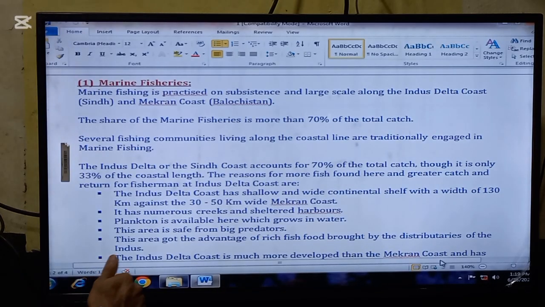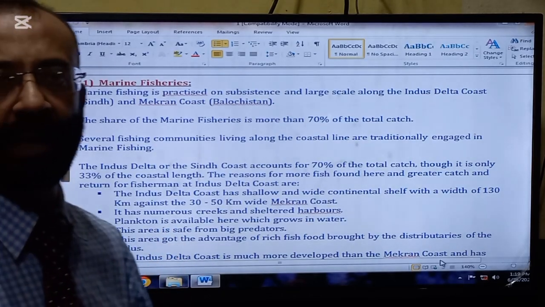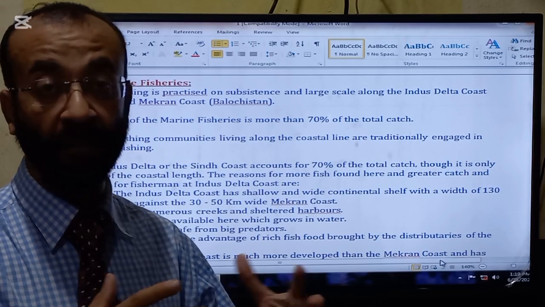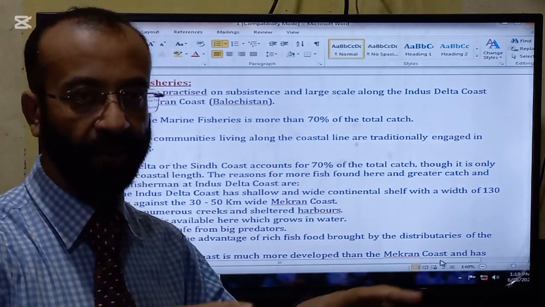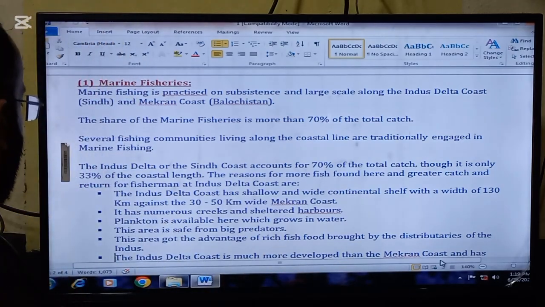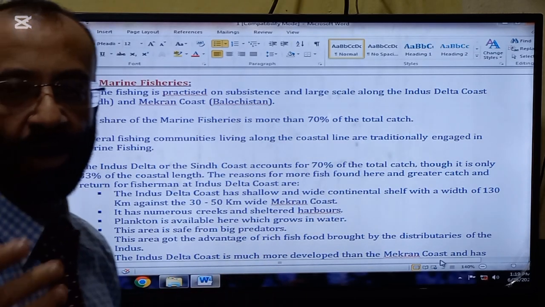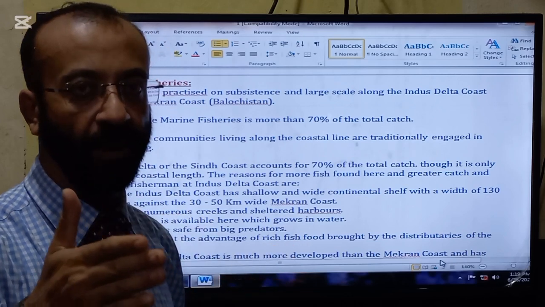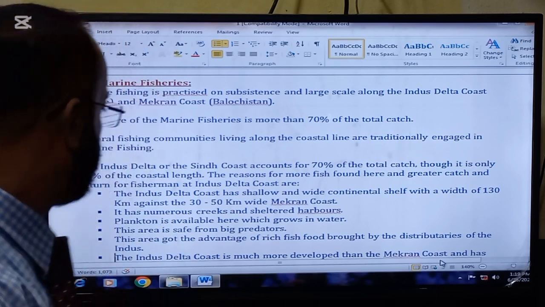Next thing, plankton is available here, which grows in the water. Plankton is a kind of plant which is actually food for the fish. So when food is available for fish, fish come to this area, and because of this, a big number of the fish is caught. Next, this area is safe from big predators like the sharks and the crocodiles. So that's why a big amount of the fish is available here.